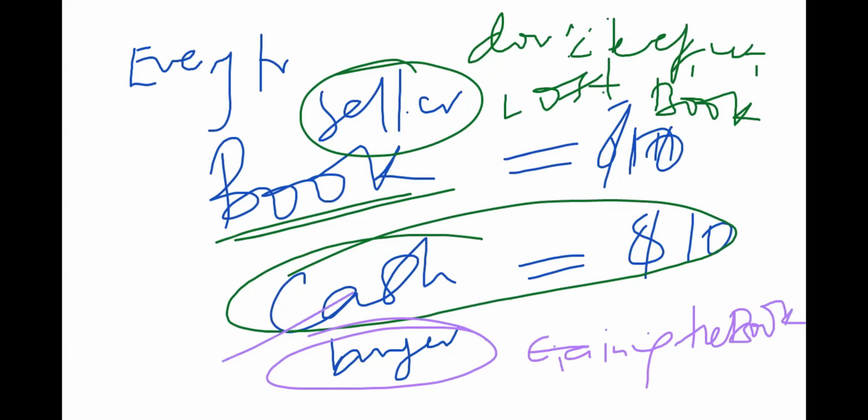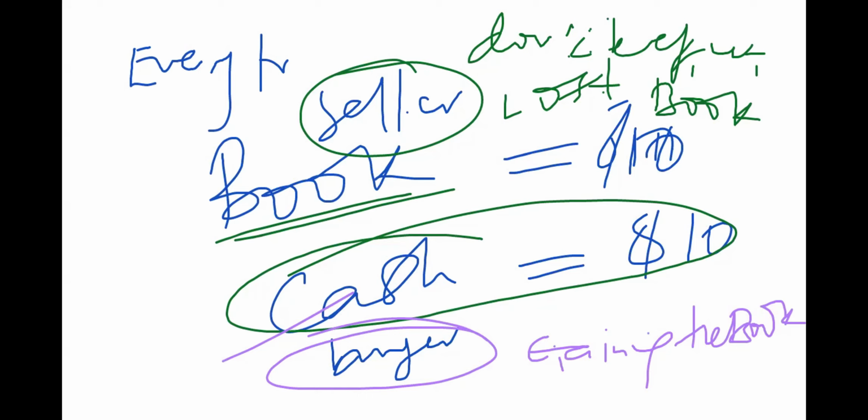In other words, his or her bank account has reduced, but he has gained a book. So you are gaining the book, but at the same time you are losing money by the fact that you are buying it.